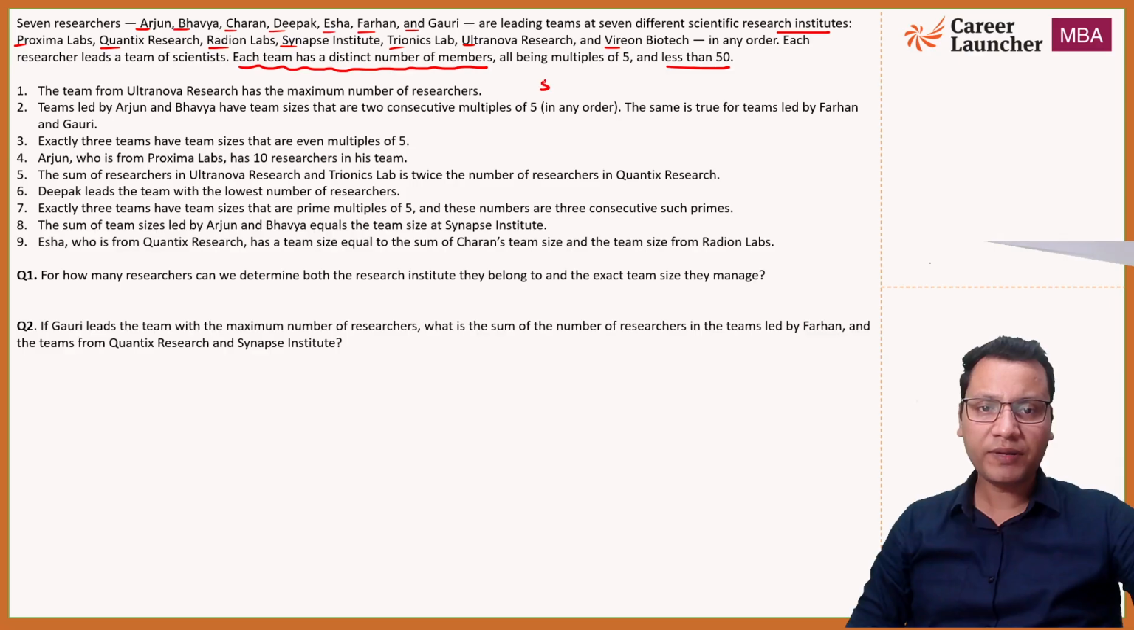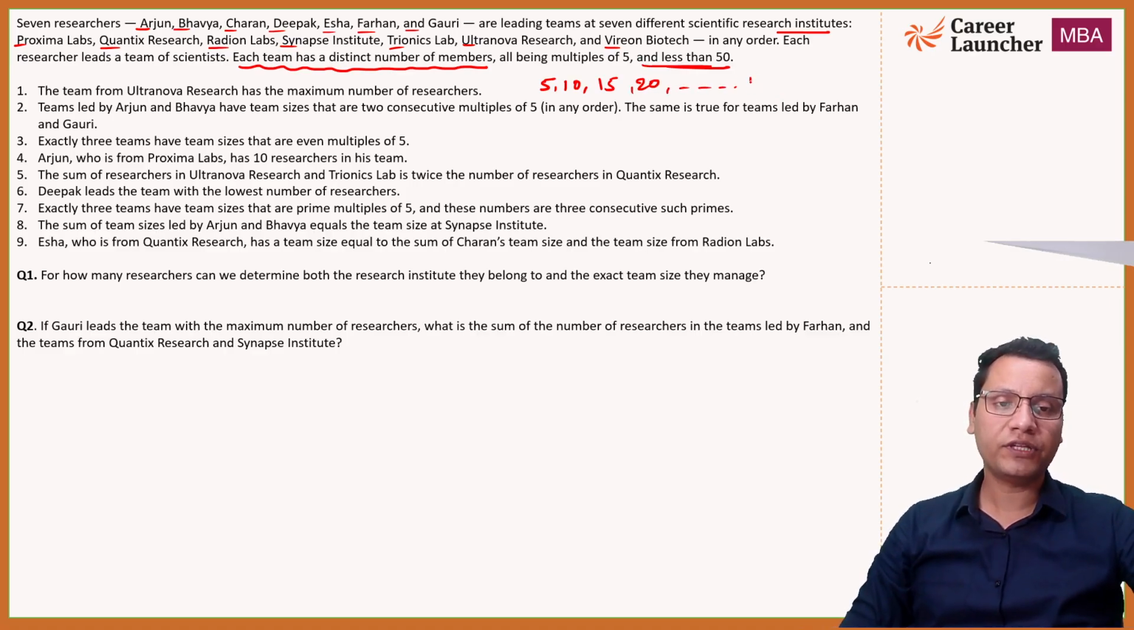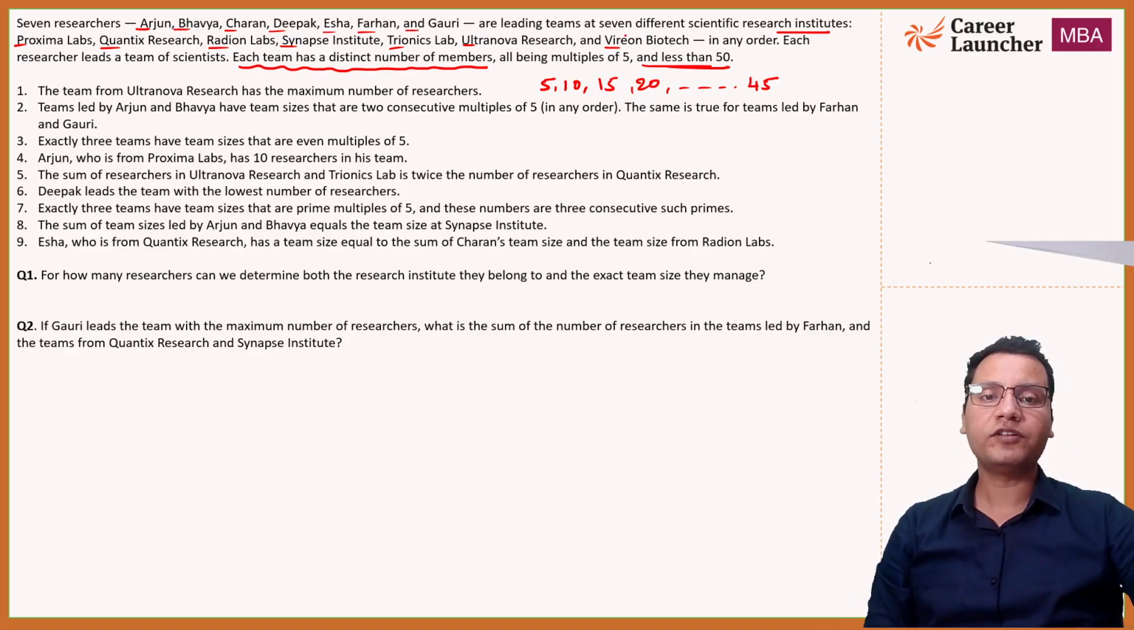So multiples of 5, that will be 5, 10, 5 into any natural number. So 5 into 1, 5 into 2, this is 10, 5 into 3, 15, and so on. And this is less than 50, so this will go till 45. So 5 into 1, 5, 10, 15, 20, 25, 30, 35, 40, and 45. So these are the 9 possibilities that we have for the team members.